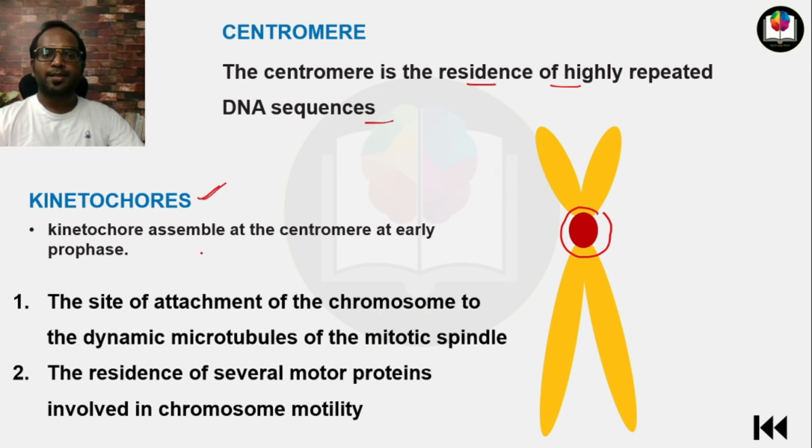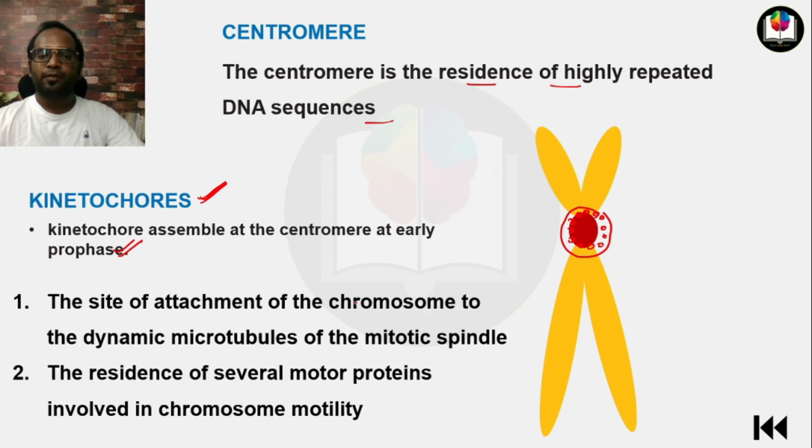So kinetochore assembles at the centromere at early prophase. Kinetochores are some proteins which are assembled at the centromere during early prophase. Why do these get assembled at the centromere? Due to two reasons.